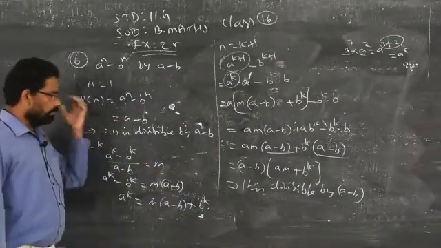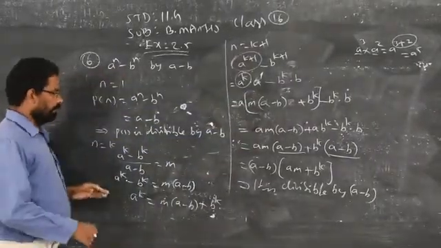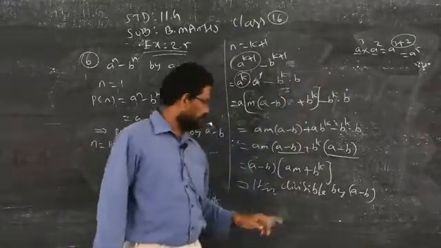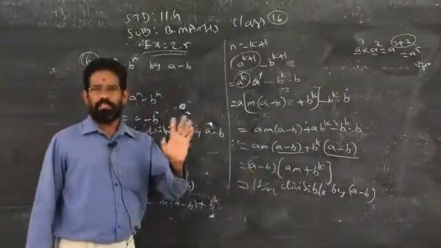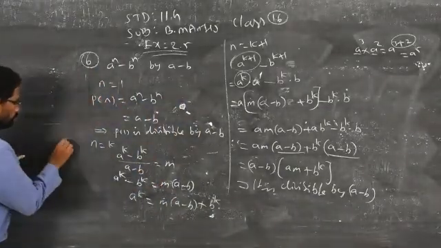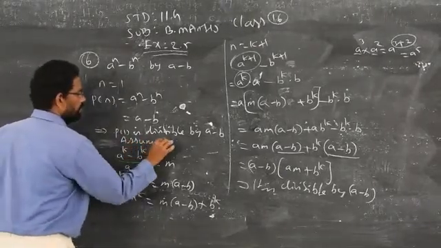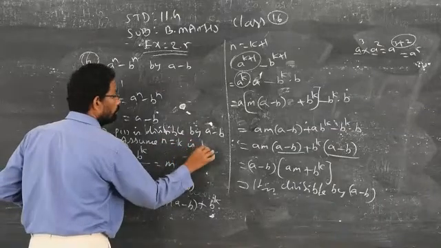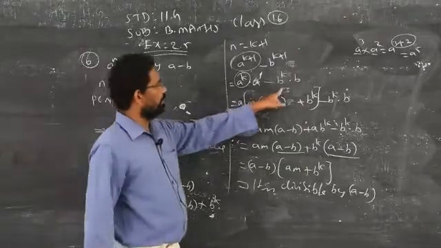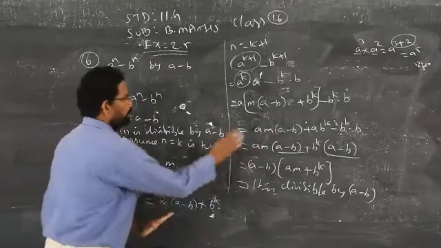That's all. Clear? It's very simple. Only thing, you have to use a little bit of IQ in k plus 1. The problem is, even I said no, by using linear combination also you will get the same answer. You will get a minus b as a common factor, but that is not accepted. The reason is, we assume n equal to k is true. We consider this is true, so this condition you have to use in the place of k plus 1. That's why we did some little adjustment to bring that result.